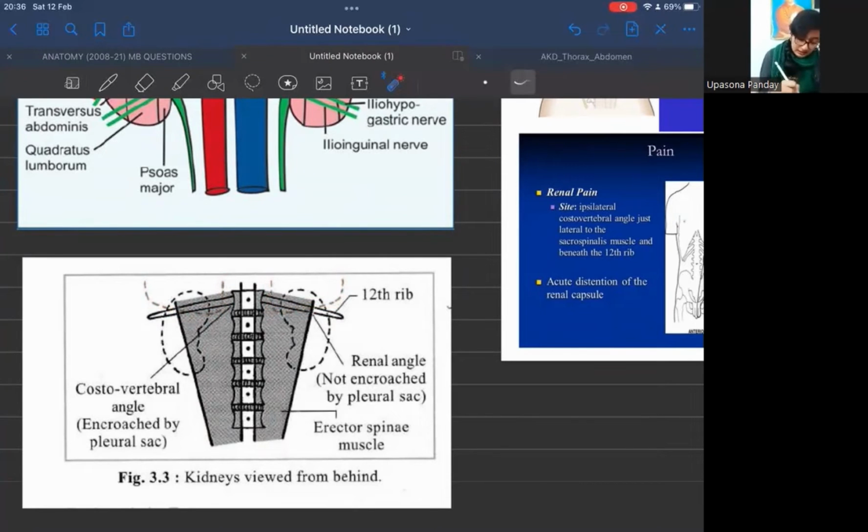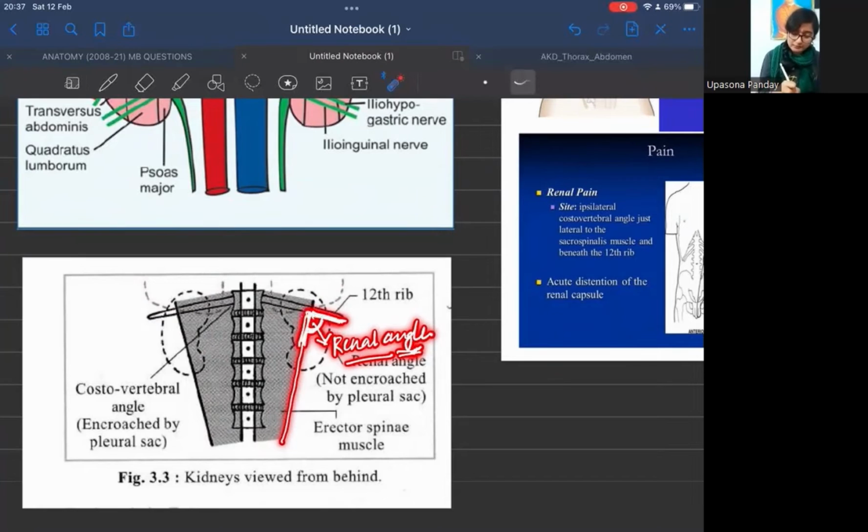Now this is the lateral border of the erector spinae muscle, and this is the lower border of the 12th rib. At their junction, the angle which is formed is called the renal angle. And in case of any surgical procedure, we have to pass the needle below this renal angle or at this